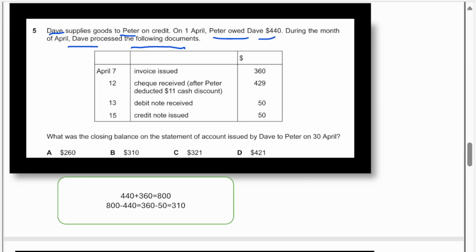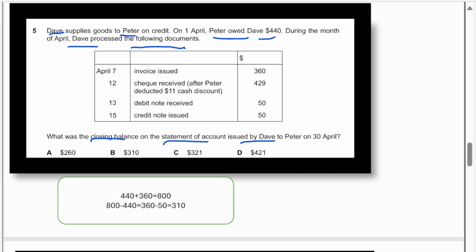See, what was the closing balance statement of account issued by Dave? That means supplier. Normally, statement of account, supplier will issue to the customer. Why is the statement of account given? At the end of the month, how much money the customer has to give to the supplier. So let's see the transaction. Now here Peter owed Dave 440.